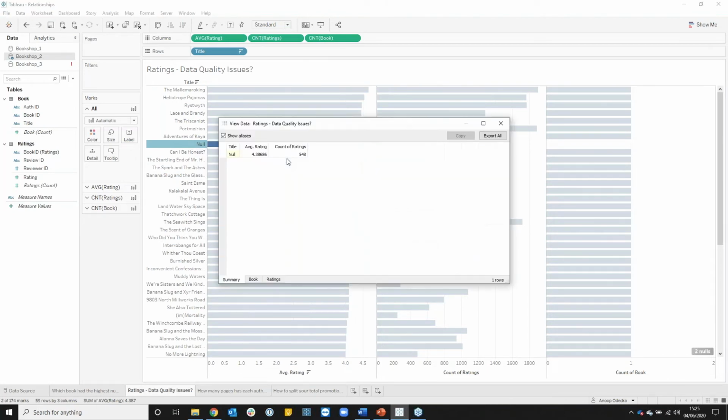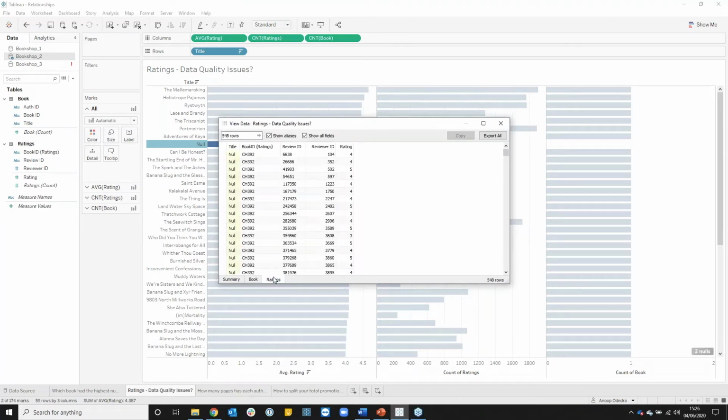If I click on View Data in my tooltip, we'll notice here, as we said before, we've got a Summary tab, which shows us the summary values. But instead of having full data, we now have each logical table's data as a tab separately. If I click on the Book tab, you see exactly what we'd expect, because there's no book title and no count of book. We have no rows. But if we come to ratings, you can see that the title is null for all of those books that have the book ID CH392.